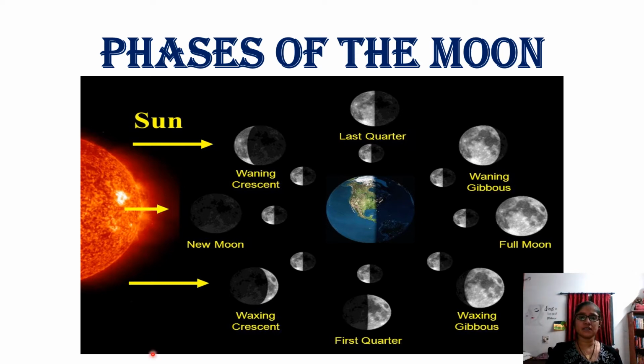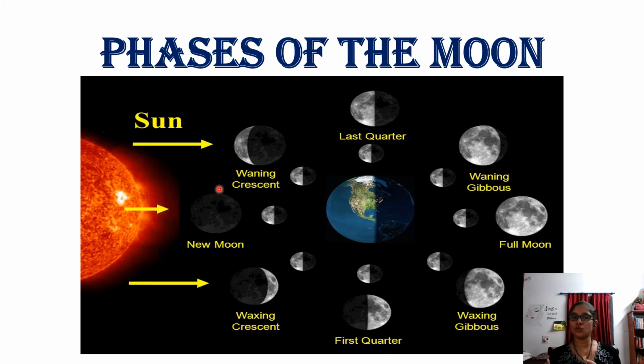When you look at the night sky, you would have seen the moon takes different shapes on different days, right? Sometimes you can see a full moon, sometimes half of the moon, sometimes no moon at all, right? That is because of the phases of the moon. It takes 27 days for the moon to revolve around the Earth. For 27 days it changes its shapes, and again this cycle repeats. That cycle we call the lunar cycle.